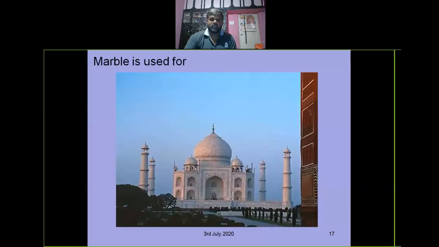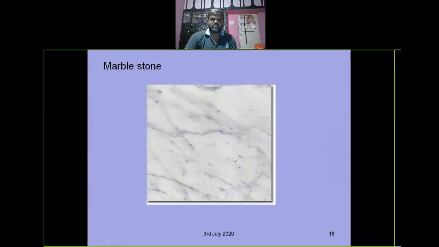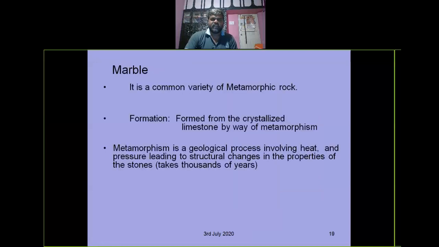Another thing is marble, right? Where did we use marble? See this, what is this? A symbol of love and the seventh wonder of the world, nothing but the Taj Mahal, built by marbles. Here are some types of marbles. This is a white marble, the common variety of marble. Actually, marble is a metamorphic rock, whereas granite is an igneous rock. It is formed from crystallized limestone by way of metamorphism. Metamorphism is a geological process involving heat and pressure, leading to structural changes in the properties of the stone.